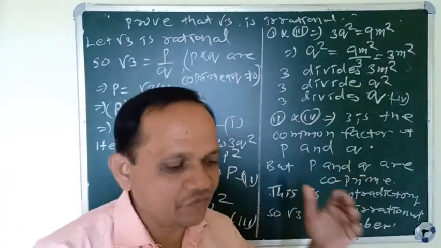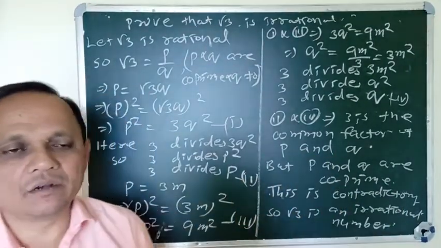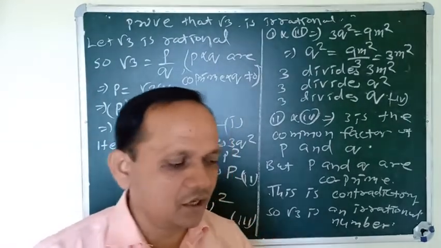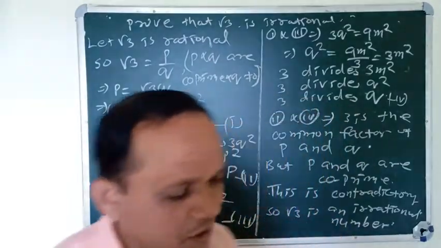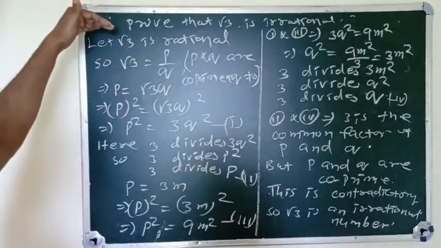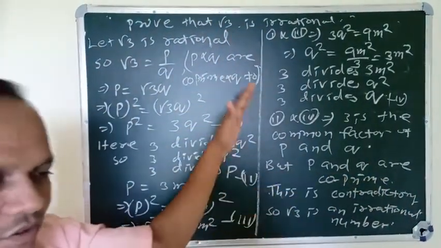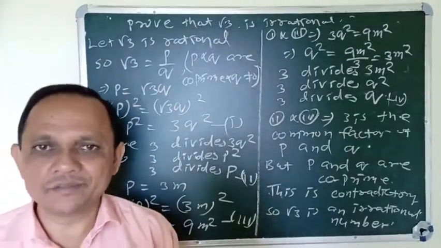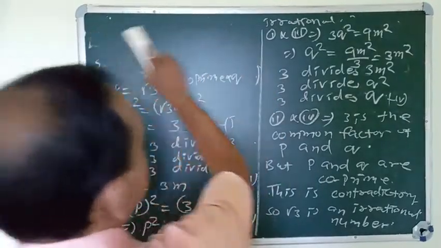In this way, you can show root 5 is also irrational, and root 7 is also irrational. In this way, we can prove such numbers are irrational. We can prove root 3 is irrational, root 2 is irrational. This is the very simplest process, and all of you can understand it very easily. So next we proceed.